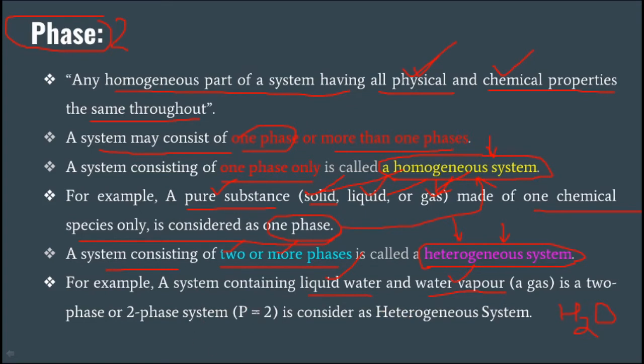And for this, how many phases? Liquid water is phase 1 and water vapor is phase 2. So this is also called a two-phase system, where P is equal to 2. So this, in a simple way, is the phase.